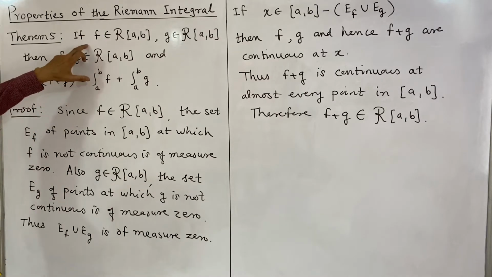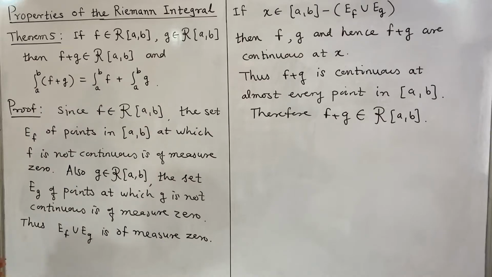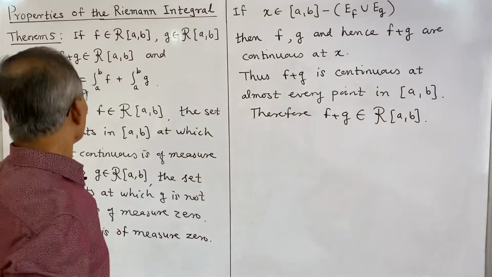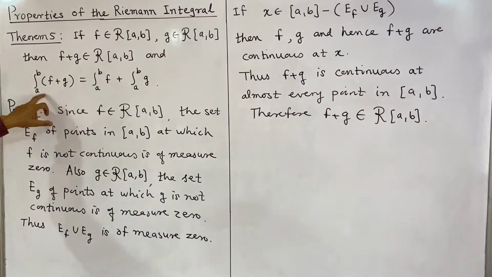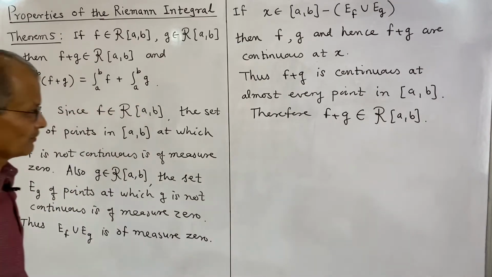This we have proved: if f and g are Riemann integrable, then their sum is also Riemann integrable. Further, we shall prove the property that the integral from a to b of (f plus g) is equal to the integral of f plus the integral of g.